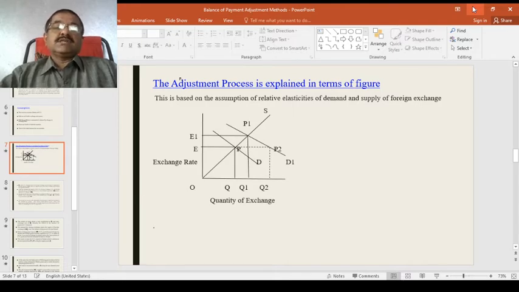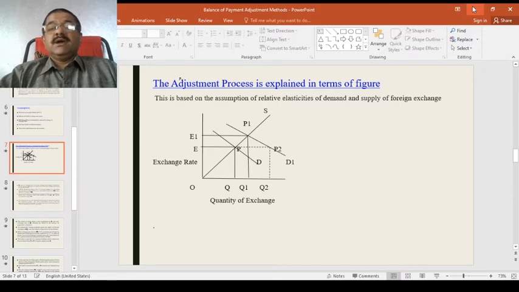The adjustment process is explained by the following figure. This is based on the assumption of relative elasticity of demand and supply of foreign exchange. Please remember that. I will come back to the elasticity a little bit later. So here it is the relative elasticity of demand and supply of foreign exchange. In this diagram, D is the US demand curve for foreign exchange, representing its demand for British imports, and S is the US supply curve of foreign exchange, representing its exports to Britain.